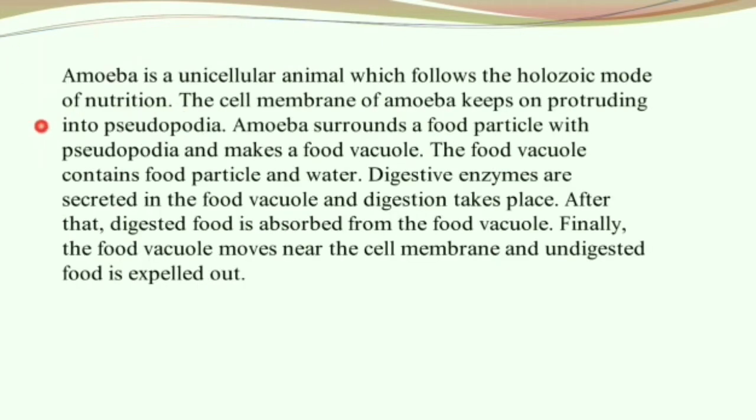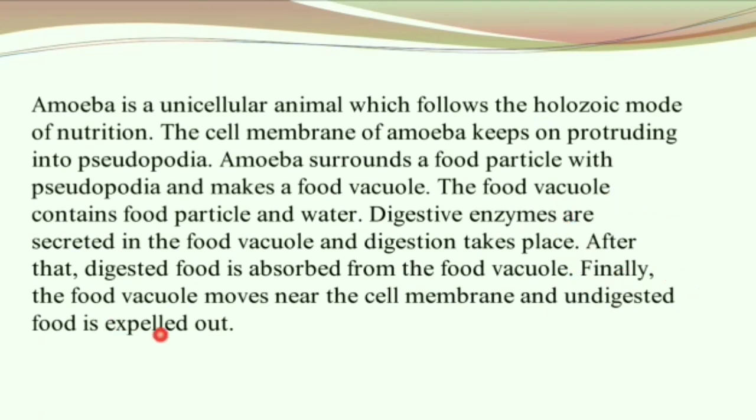Coming to amoeba. The cell membrane of amoeba keeps on protruding into pseudopodia. Amoeba surrounds a food particle with the pseudopodia and makes a food vacuole. The food vacuole contains food particles and water. Digestive enzymes are secreted in the food vacuole and digestion takes place.